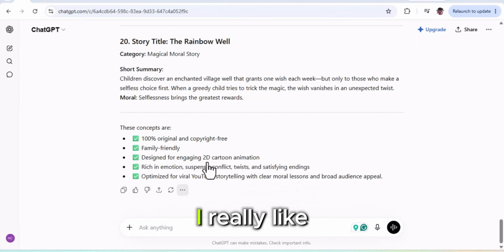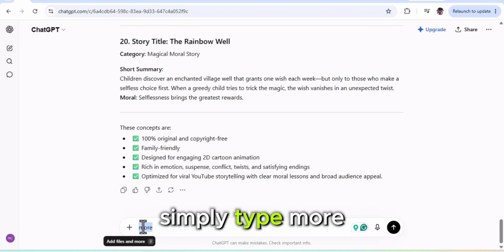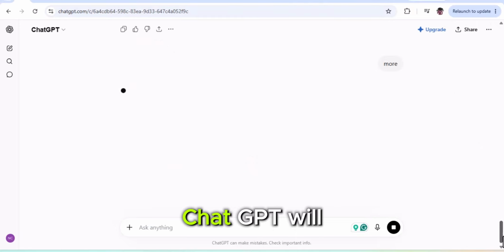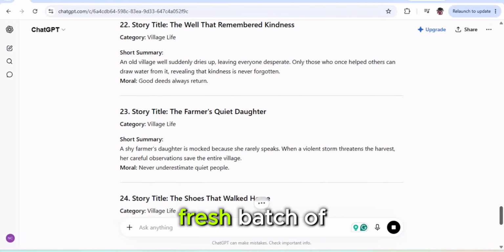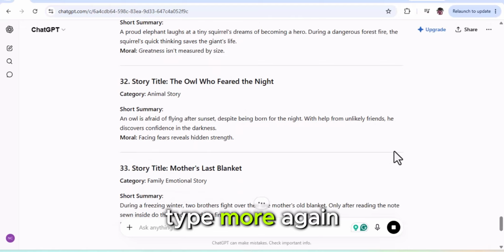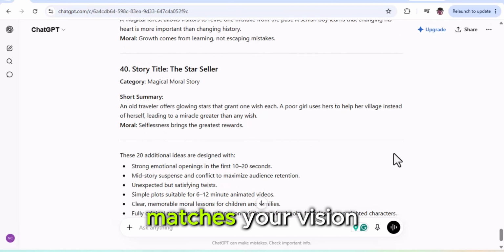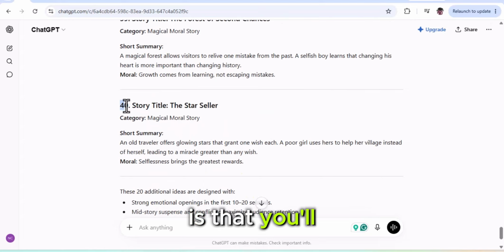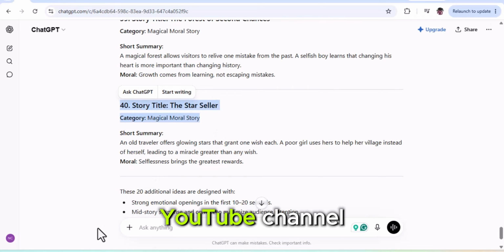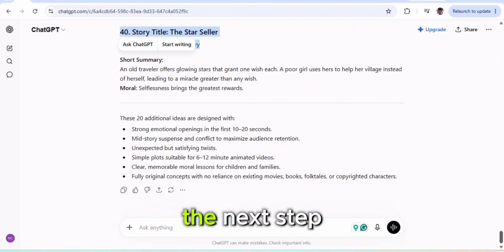Now, here's something I really like. If none of these story ideas catches your attention, you don't have to rewrite the prompt. Simply type more. That's it. ChatGPT will instantly generate another fresh batch of original story ideas. Still not satisfied? Type more again. You can keep generating new ideas until you find one that perfectly matches your vision. The best part is that you'll never run out of content ideas for your YouTube channel. Once you've found the story you want to use, we're ready for the next step.